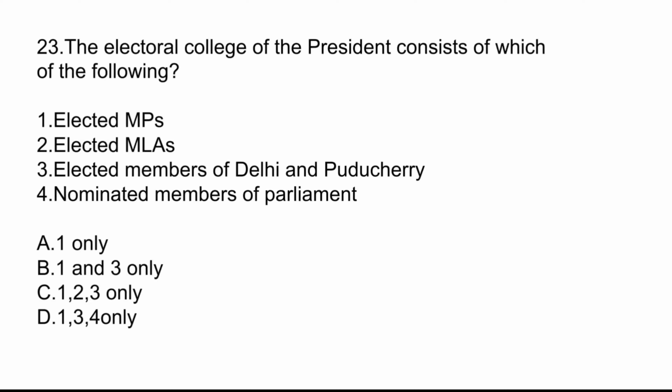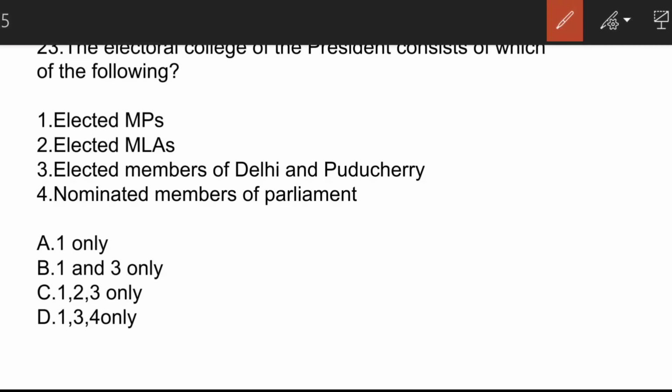The electoral college of the president consists of which of the following? The correct answer here is option C, that is 1, 2 and 3, elected MPs, elected MLAs and elected members of Delhi and Puducherry. Nominated members of parliament, although they are not part of the electoral college, but they are part of the removal process of the president.